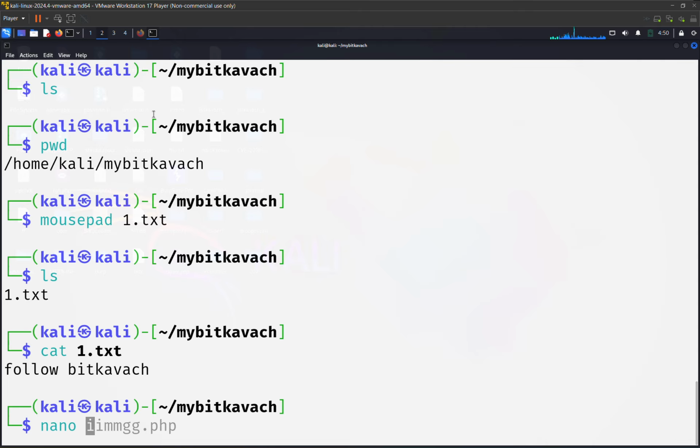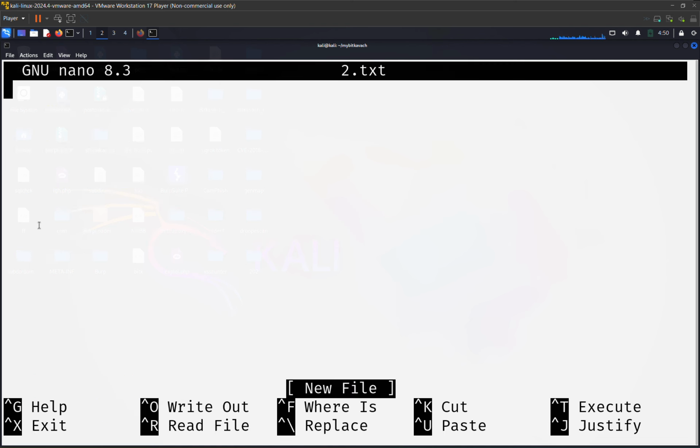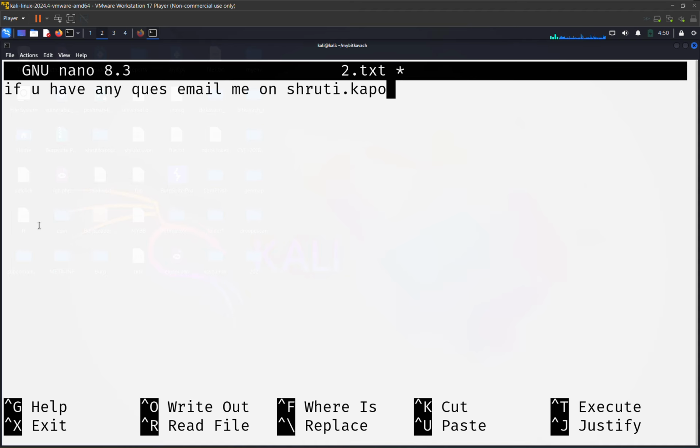Just like this we have one more editor, that is Nano. The difference is Mousepad is the graphical based editor. Nano is the CLI editor. So now Nano 2.txt. If I am just giving here anything, if you have, let's say, any questions, email me on shruti.kapoor@bitcoverage.com.